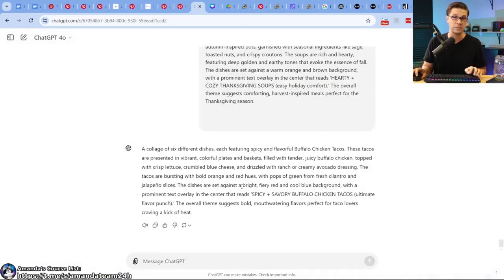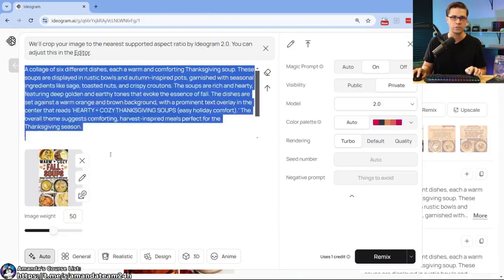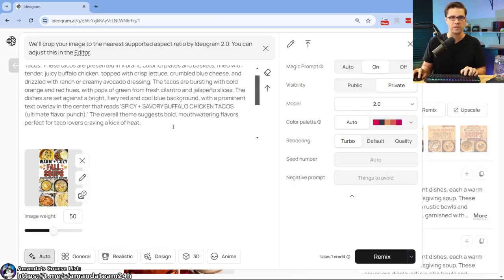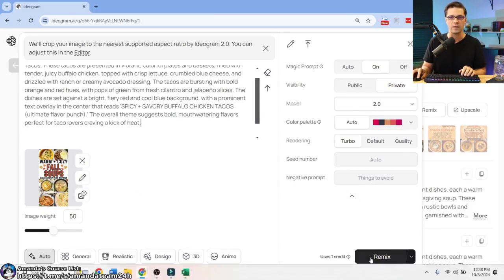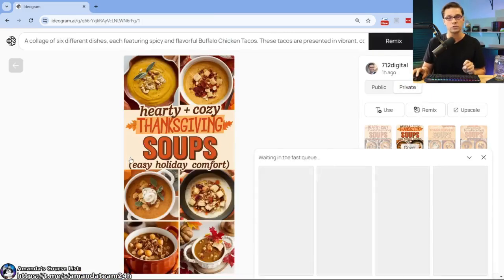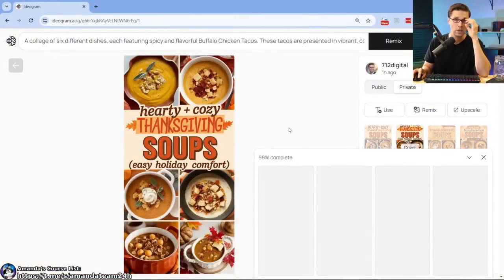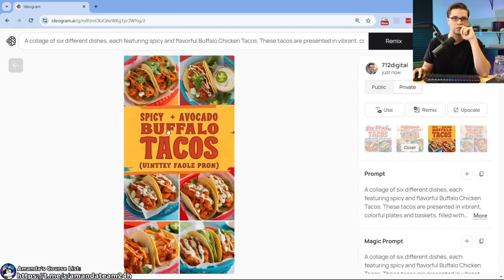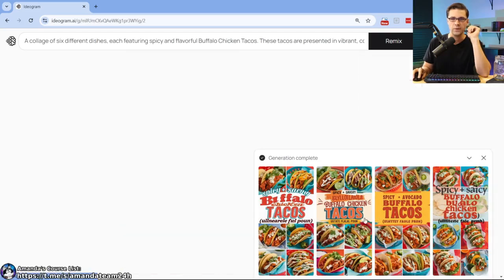I've come to ChatGPT, and I'm going to use this one here. Do you remember this one? The Fall and Cozy Fall Soups. Really nice design, right? So I want to see if it can do that design, something totally different for this, right? Very interesting. Let's do a little experiment here. I like it because it's a very tall image. It renders super nice. We're going to try different looks for our recipes, right? Different looks. Let's see here, 99% complete. Will it do it? Will it do it? Spicy avocado buffalo tacos. Darn, that last part. That's so good because it pops out so good.